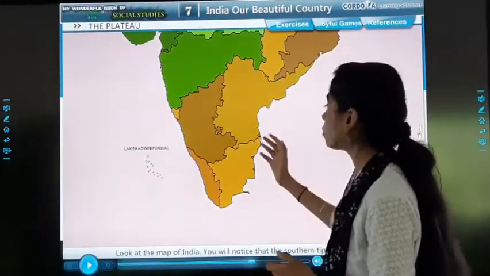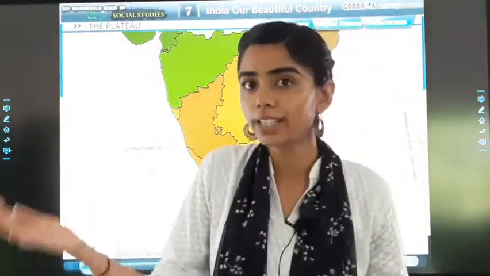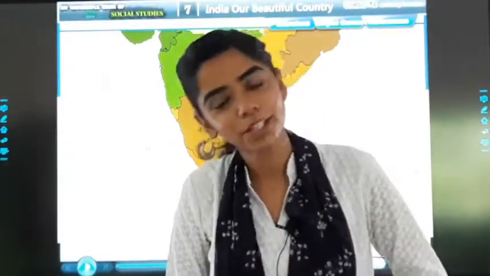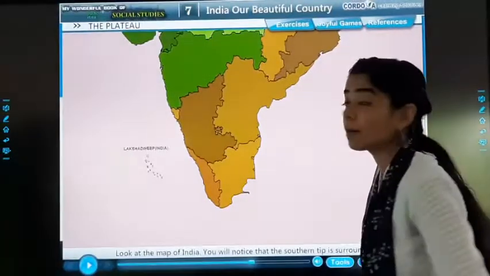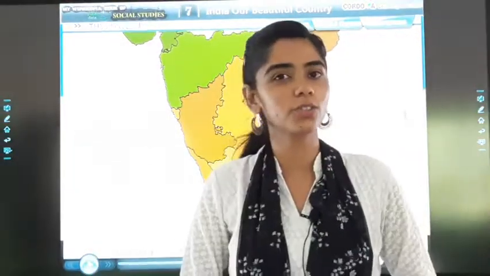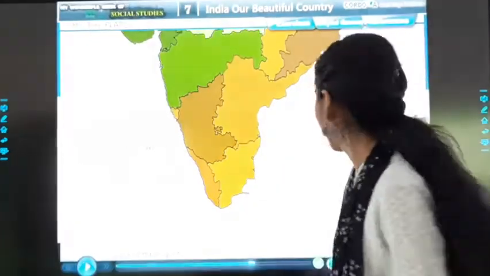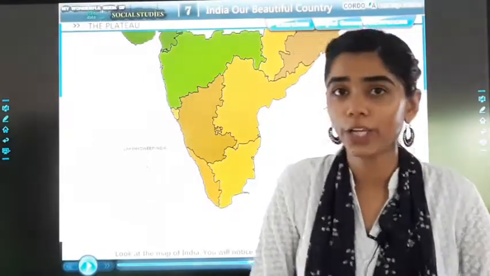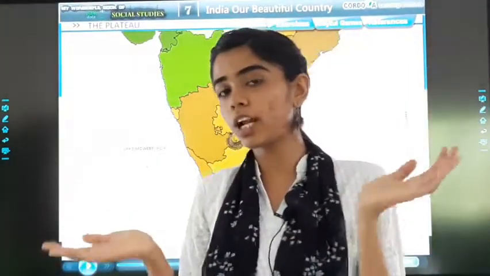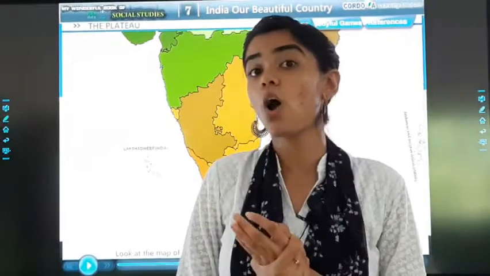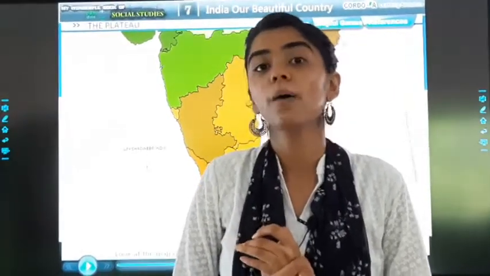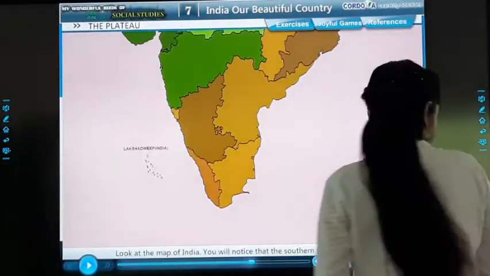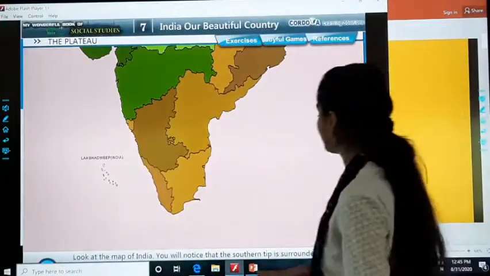But it also depends on rains. If the rains are good, the cultivation will be good. The land will also be fertile. And then we studied about the Deccan Plateau, also known as the Southern Plateau. Then we studied about Peninsula. Okay, what was it? If it is surrounded by three sides with water, it is known as Peninsula. Okay, so now we will discuss some exercise, that is the worksheet part.